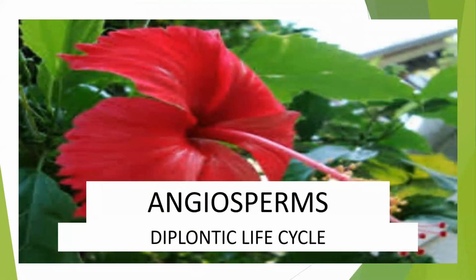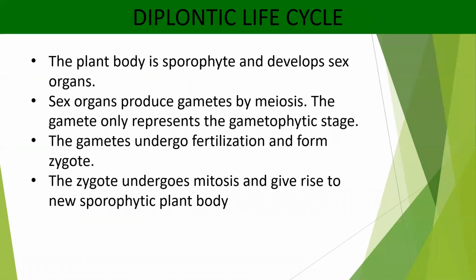In angiosperms also, the same diplontic life cycle is represented. In angiosperms, the reproductive structure is the flower. These flowers appear on the main plant body for a very short duration, and again they are dependent for all their requirements on the main plant.